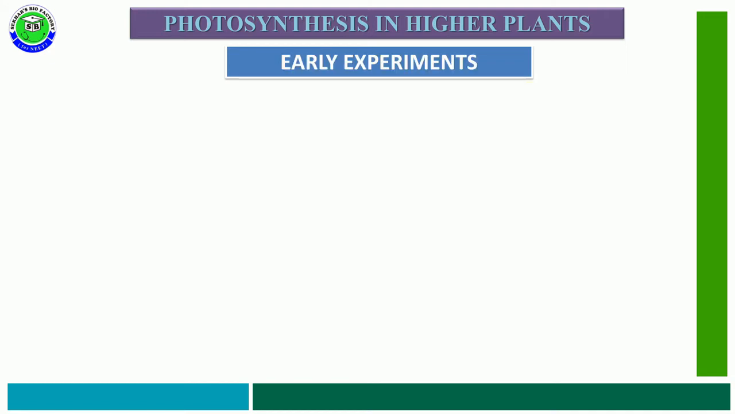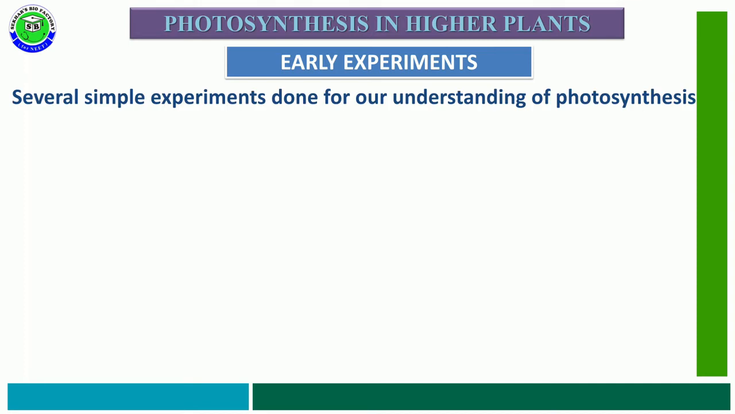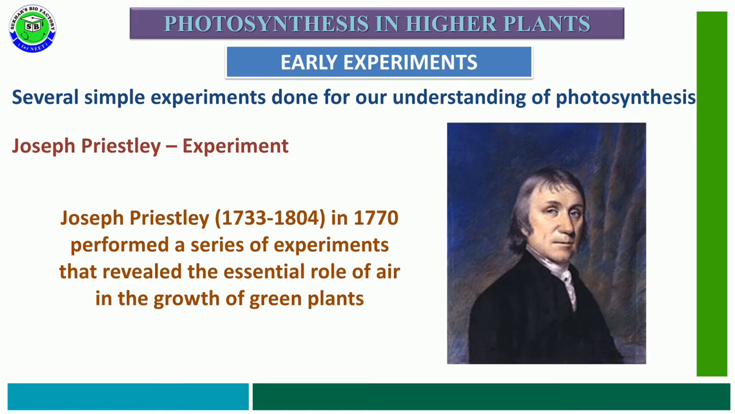The remaining half of the leaf which is exposed to carbon dioxide gives a positive result for starch. Along with this, some earlier experiments conducted by various scientists are useful to understand the process of photosynthesis and its importance. The first is the Joseph Priestley experiment. Joseph Priestley, who lived from 1733 to 1804, in 1770 performed a series of experiments that revealed the essential role of air in the growth of green plants.